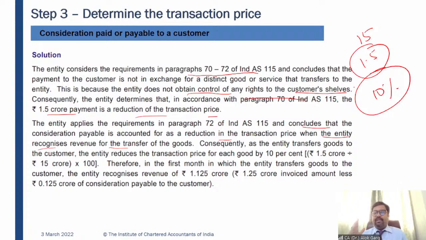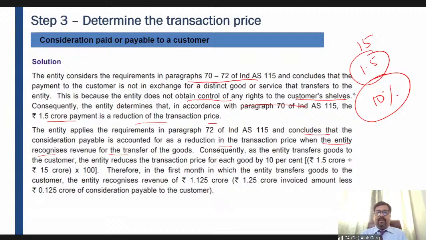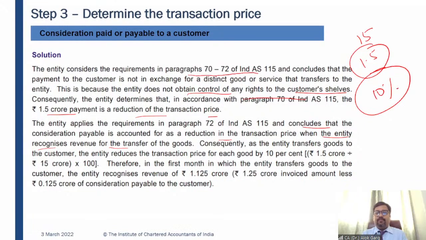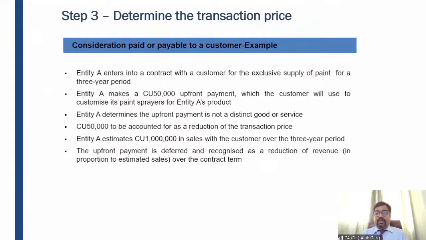So 5, 2, 7, 5, 12. In the last quarter, the entity has recognized a revenue of 3 crore. So in that case, 30 lakh has to be reduced from this 3 crore as a transaction price. And if you total it, it will become 1.5 crore. Okay. Understood? Is it clear to everyone? Guys, is it clear to everyone? Tell me if it is clear to everyone. Yes or no? So let me take you through one more example.